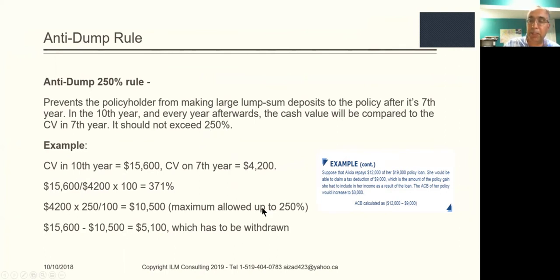So the maximum allowed is 250%. What is 250% of 4,200? That is 10,500. So 10,500 is how much he should have, but he's got 15,600. So the difference between the two, he has to take out, is 5,100. That is the rule for the 250%.